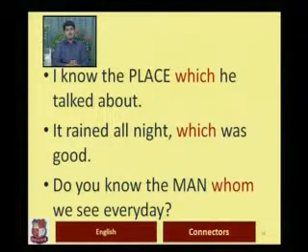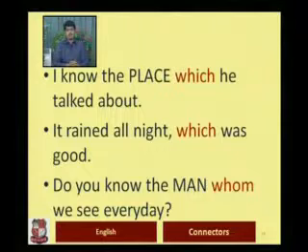But here the object is not stated. However, you can decipher that it rained all night is the fact that we are talking about. So which was good, what was good? If I ask you, you would tell me the fact that it rained all night. So we are talking about the event of all night raining, and that is what is good. So we are talking about the event which is not expressly an object in this sentence.